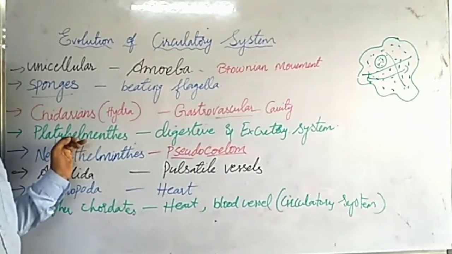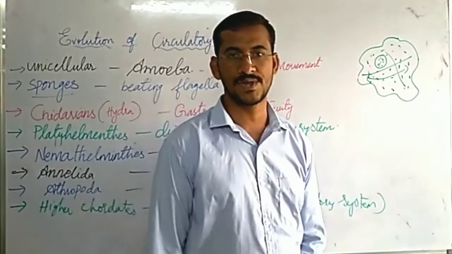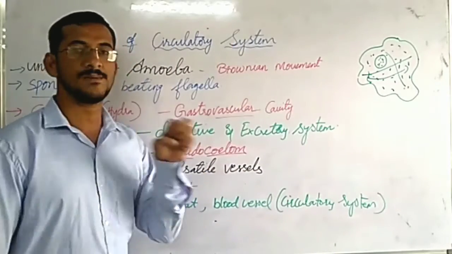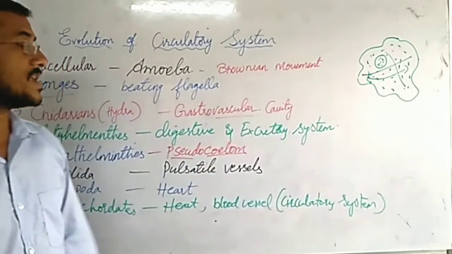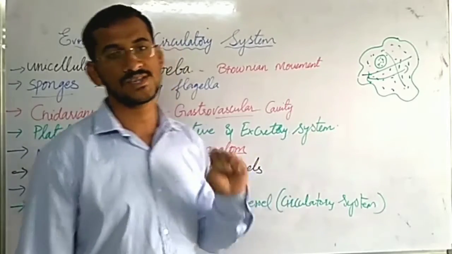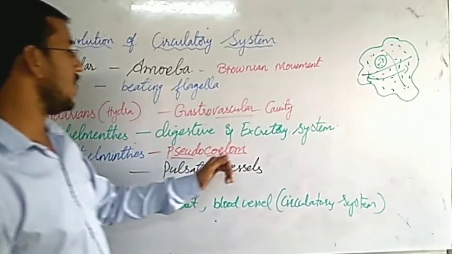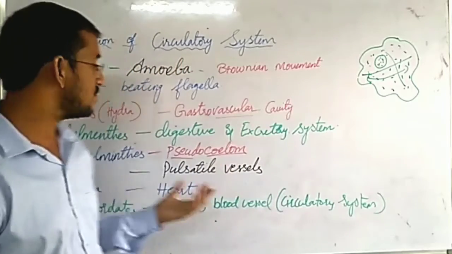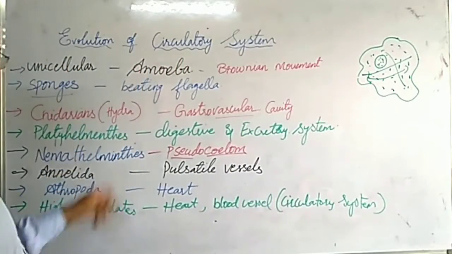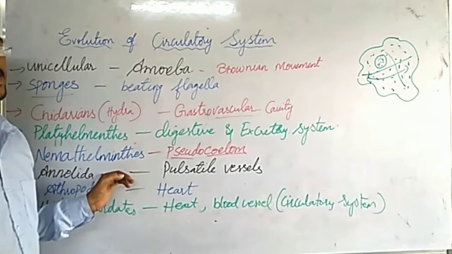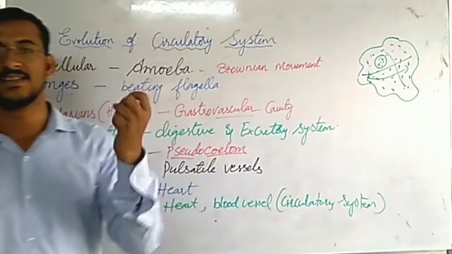Platyhelminthes, like tapeworm, have separate digestive and excretory systems. The digestive system helps in digesting the food and supplying the nutrients to the body, and the excretory system will collect the waste material. Nemathihelminthes have pseudocoelom. This body cavity will help in circulating the nutrients. In case of Annelida, like earthworm, pulsatile vessels are present, that is nothing but blood vessels.